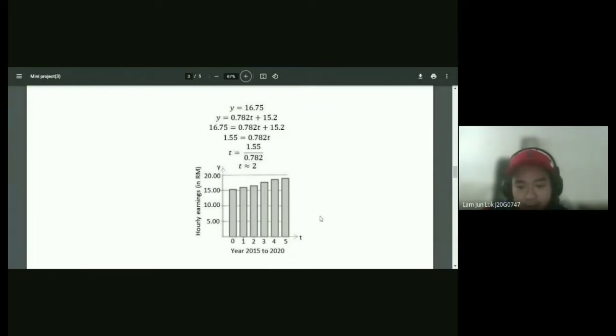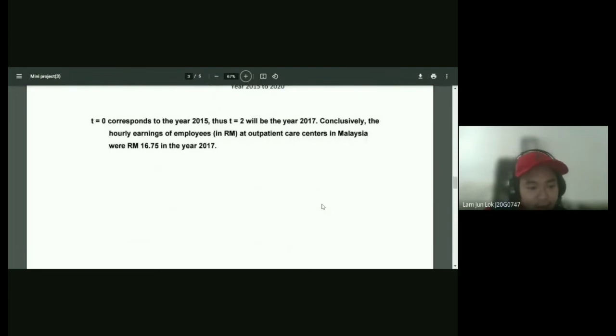With that, since T equals 0 corresponds to the year 2015, T equals 2 will be the year 2017. Conclusively, the mean hourly earnings of employees at outpatient care centers in Malaysia were RM 16.75 in the year 2017. That is all for my question 2. Thank you. We can move on to question 3.